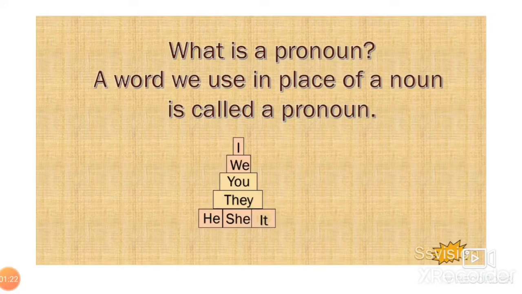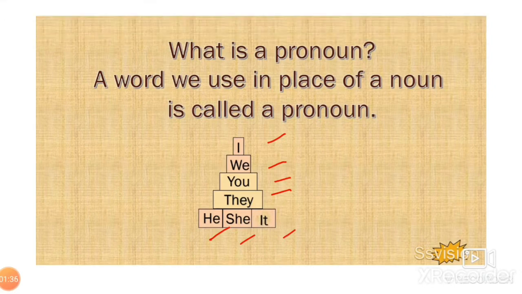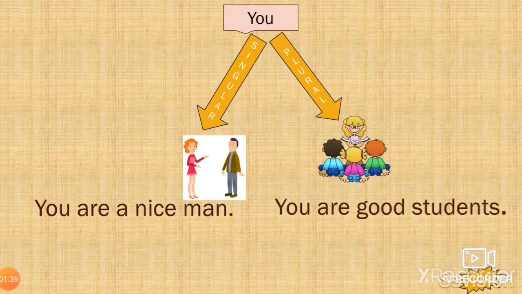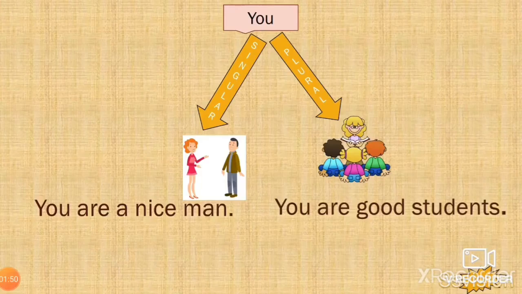Now see, this is a definition. What is a pronoun? A word we use in place of a noun is called a pronoun. An example, as I told you, I, we, you, they, he, she and it. Right, children? Let us study more. Now, when do we use these words? When I'm talking about I, we, you, in day to day life, you are using these words when you're talking to each other. When you're in the class and talking to the teacher, when talking to your friends, you are using these words.